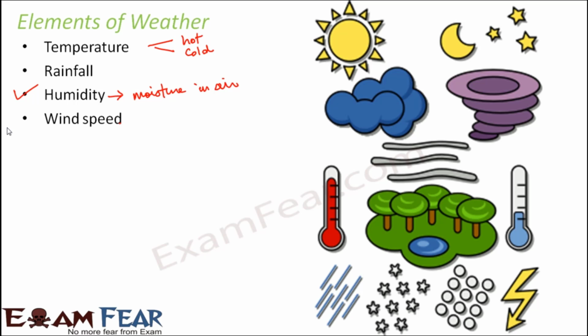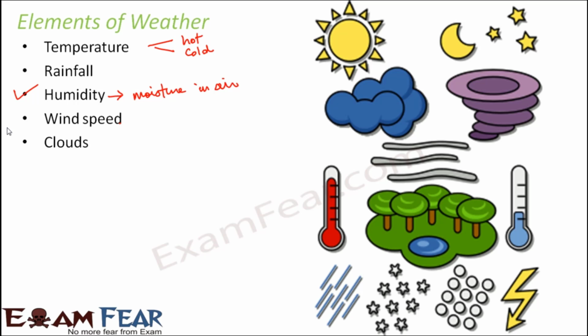Next is wind speed. So how is wind speed an element of weather? Have you ever seen storms and extremely high winds blowing at certain times, especially during a thunderstorm, just before rainfall? You would have seen these kind of winds blowing. So that also impacts the weather. When it is very windy, do you feel comfortable? Let's suppose you are walking on the street and suddenly a huge thunderstorm comes in. It's like taking you away. So the wind is that high speed. Will that make you feel comfortable? Not really. Because wind speed is also an element of weather, it is also a change in the atmosphere which can affect you. So wind speed is another important element.